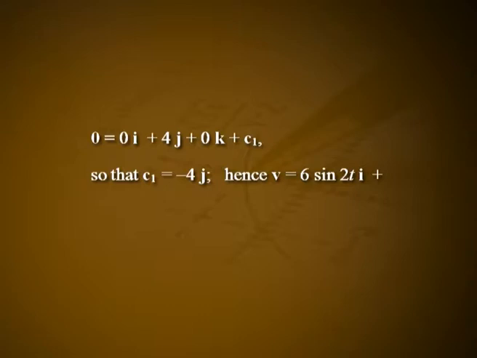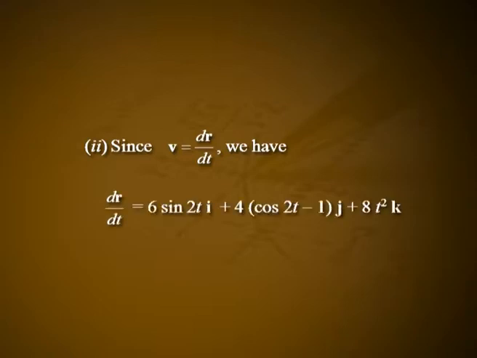plus c1. Putting v is equal to 0 when t is equal to 0, we get 0 is equal to 0i plus 4j plus 0k plus c1, so that c1 is equal to minus 4j. Hence, vector v is equal to 6 sin 2t i plus 4 into (cos 2t minus 1) into j plus 8t square k. 2. Since vector v is equal to d by dt of vector r, we have d by dt of vector r is equal to 6 sin 2t i plus 4 into (cos 2t minus 1) into j plus 8t square k.